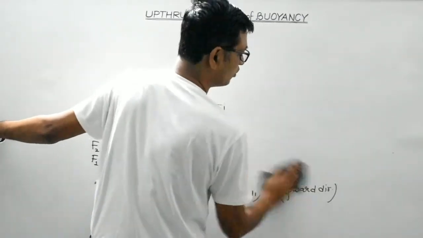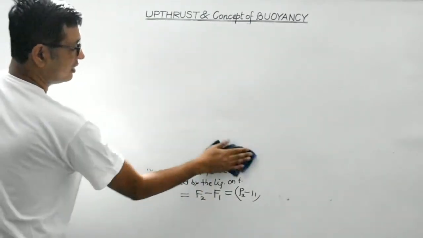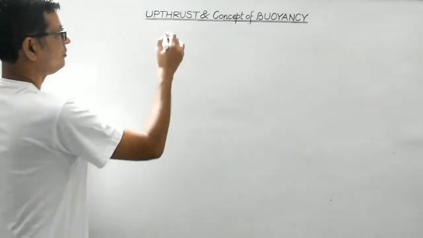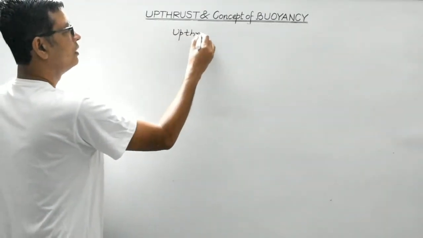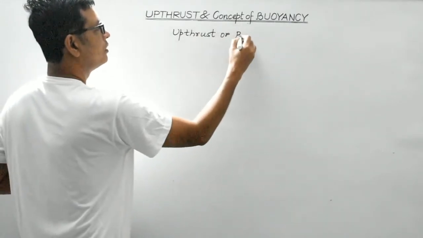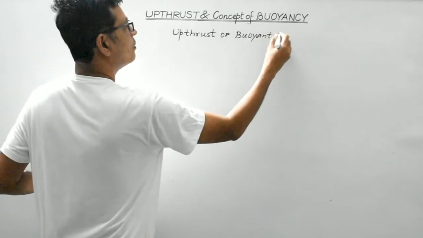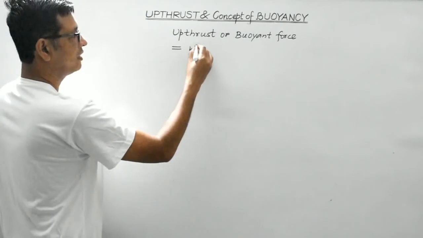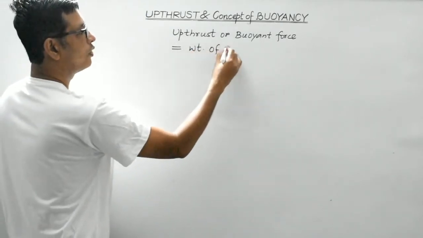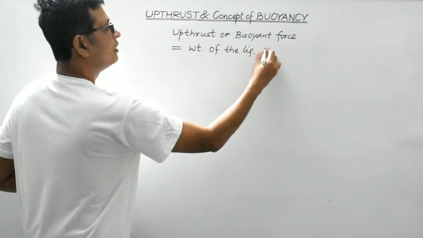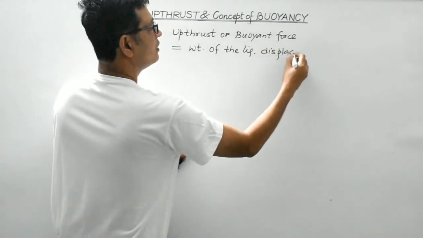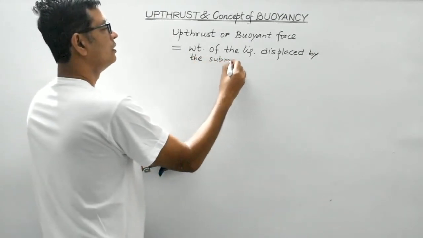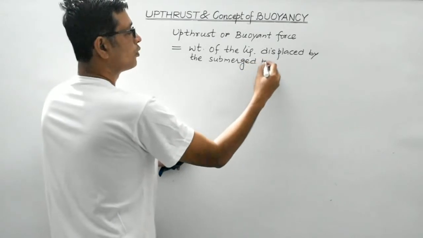So students, the buoyant force, it is actually the upthrust and it is equal to, remember this formula, upthrust or buoyant force is actually equal to, I am writing it over here, weight of the liquid displaced by the submerged portion of the body.